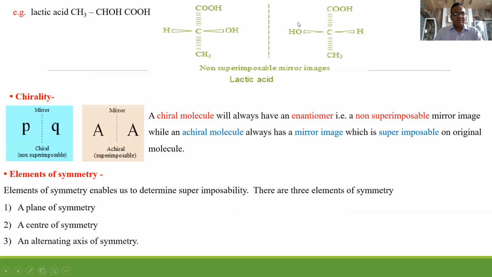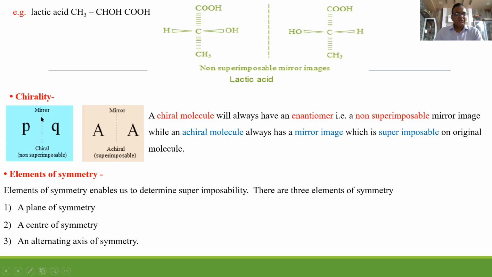If I put this diagram on this diagram, the OH comes on each other here and the H on each other. So this does not coincide. This does not match, meaning they are non-superimposable mirror images, also called enantiomers.